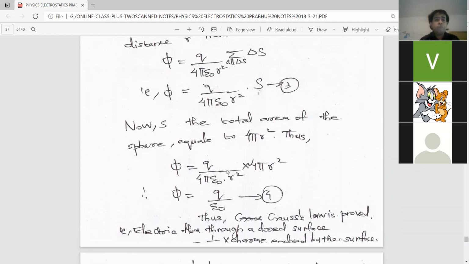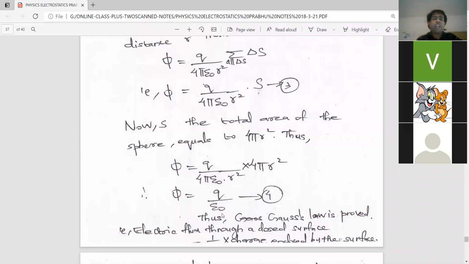Therefore, the equation becomes phi is equal to q by 4 pi epsilon 0 r square into, we are substituting the value here, capital S is the total surface area, and here we are considering a spherical surface. So the total surface area of the spherical surface is 4 pi r square. This 4 pi and 4 pi get cancelled, and r square also gets cancelled. So the remaining is q by epsilon 0, and thus Gauss's law is proved. That is, phi is equal to q by epsilon 0. Thus Gauss's law is proved, which means that the total electric flux is equal to 1 by epsilon 0 times the total charge enclosed by the surface.